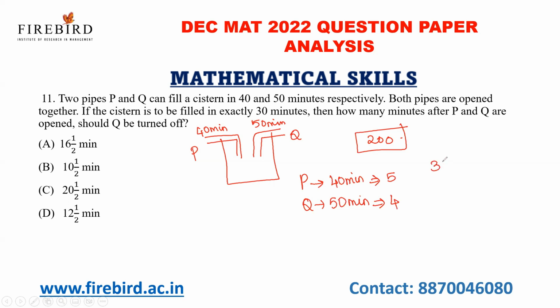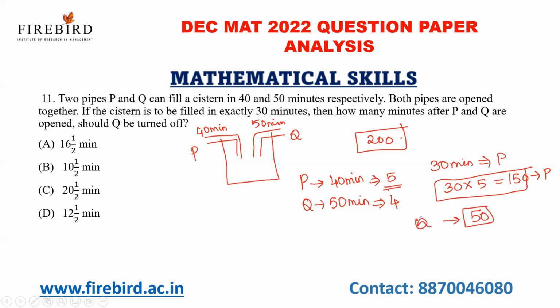So the whole 30 minutes, the pipe P has opened. And for 1 minute, the work of P is 5 parts. So 30 into 5, 150 parts of the tank will be filled by P. And remaining is 50 parts of the tank. So 50 parts of the tank is to be filled by Q. Okay.